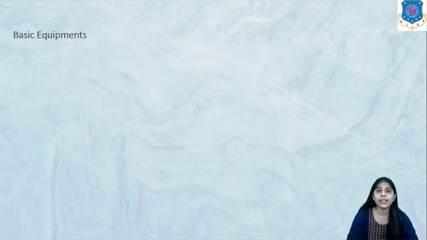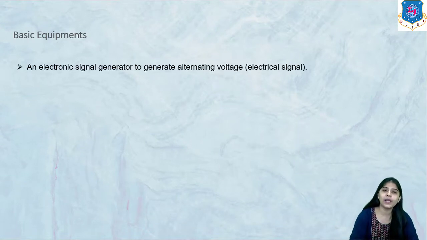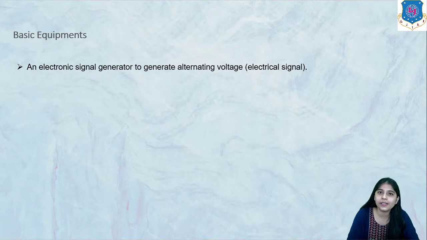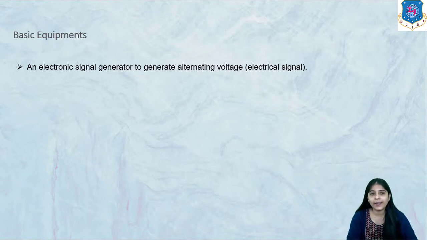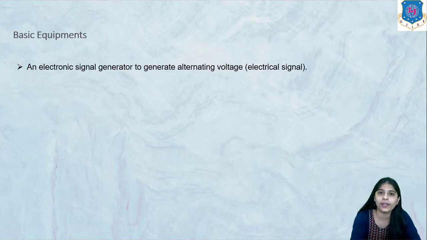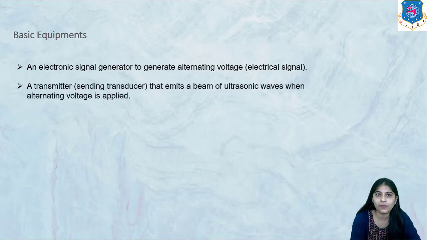Now let us discuss some basic equipments that are used in non-destructive testing methods. First of all, we have an electronic signal generator that generates an electrical signal, that generates alternating voltage. This is the most basic equipment used in non-destructive testing. The electronic signal generator is used to generate alternating signal, alternating voltage.